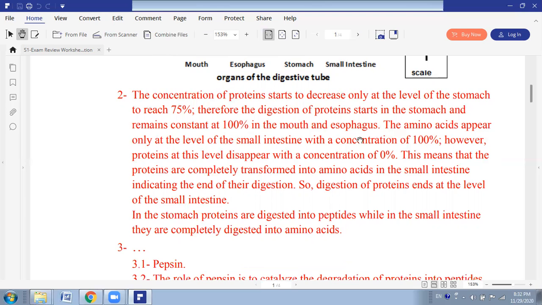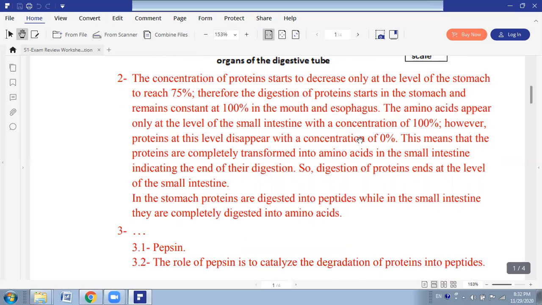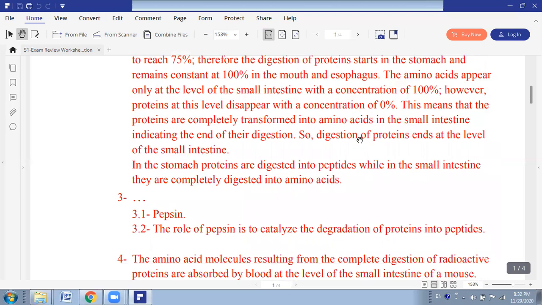Name one protease which is present in the stomach. Protease is the enzyme that digests proteins, so it's pepsin, and you have to know this. What is the role of pepsin? It degrades or digests proteins into polypeptides.